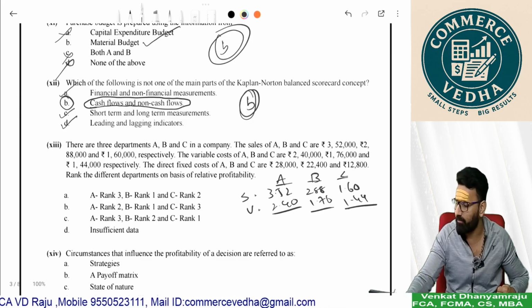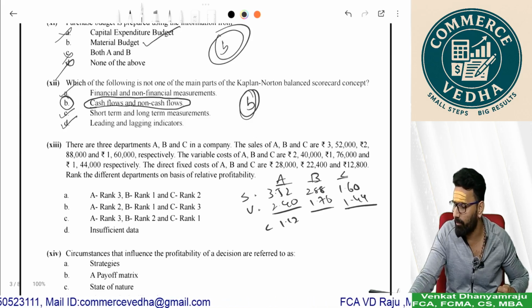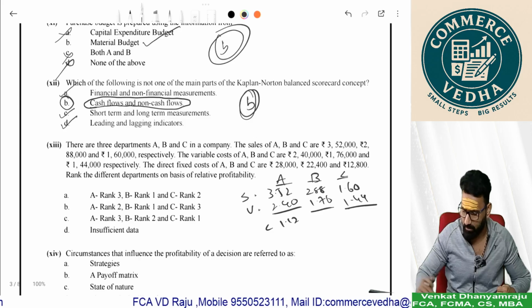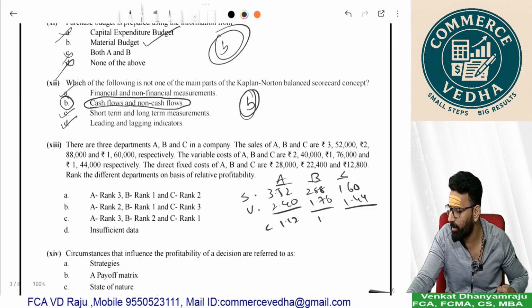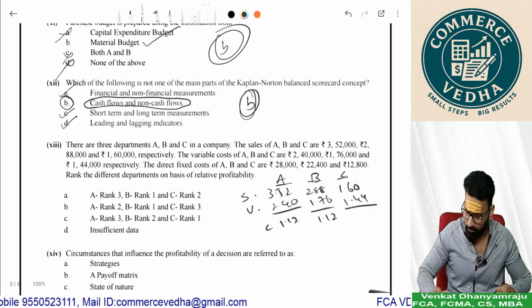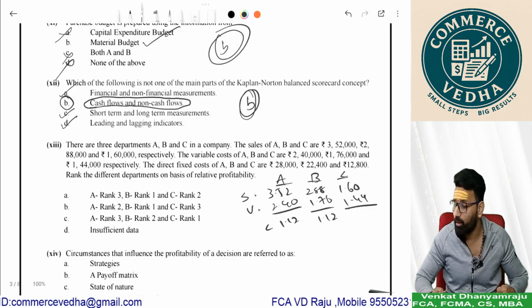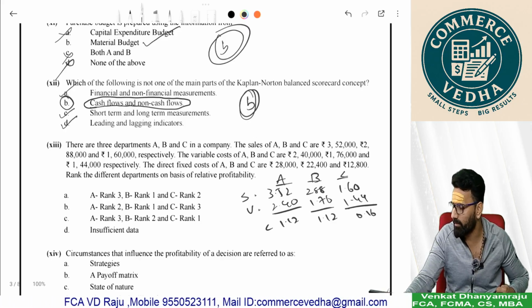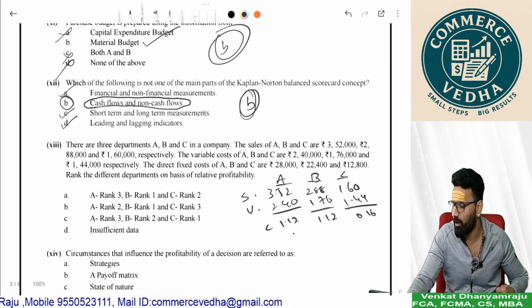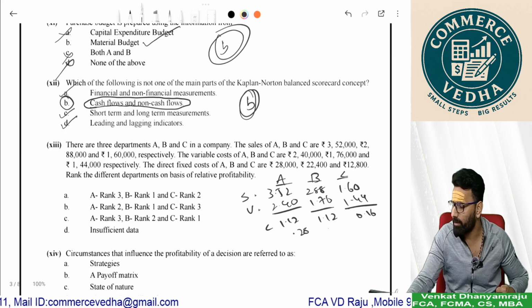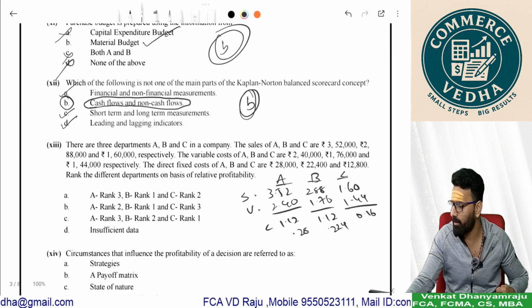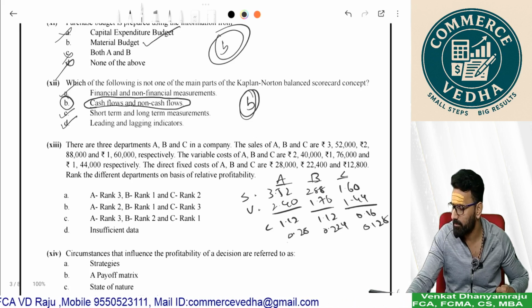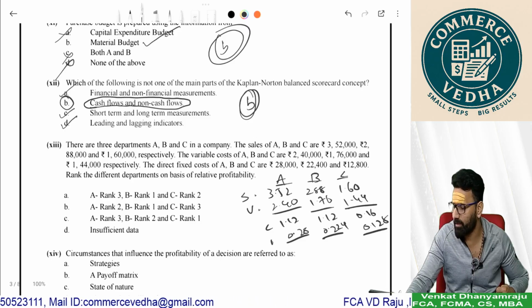Sales minus variable cost: 3.52 minus 2.4. We're quickly writing the information. 1.12, because it's about ranking. Contribution: 2.88 minus 1.76, the contribution again here is 1.12, and here 1.6 minus 1.44, the contribution is 0.16. And it says fixed costs are given 0.28, 0.224 and 0.128. So when you compute the profit, this is fixed cost.